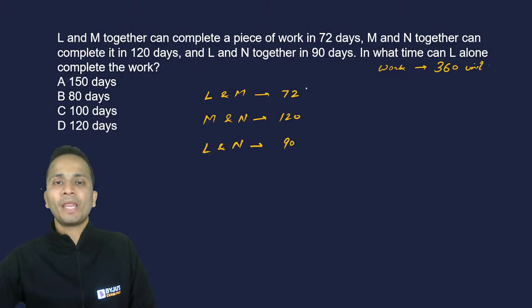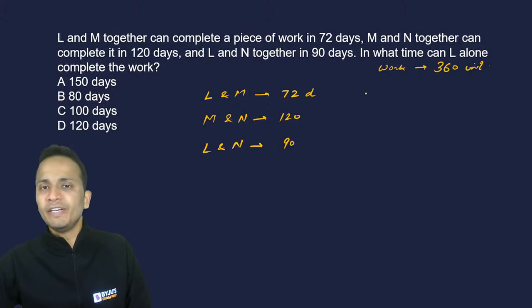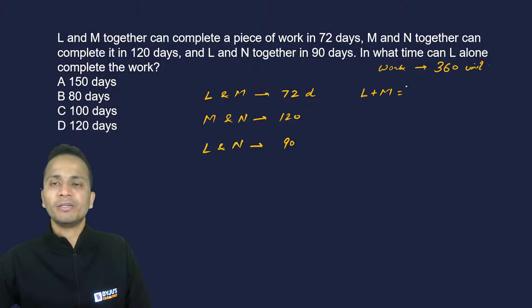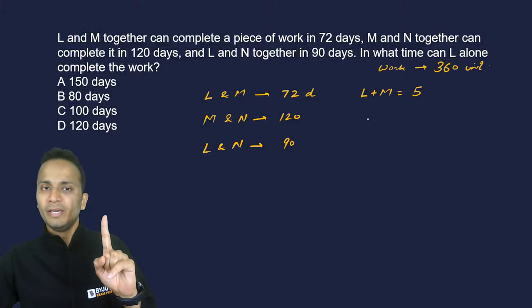Now, if L and M can finish the work in 72 days, so 1 day work of L and M together will be 360 divided by 72, that is 5 units. So L and M can finish 5 units of work in 1 day.